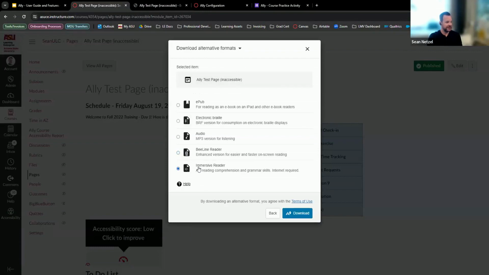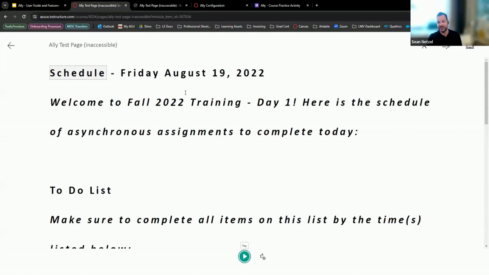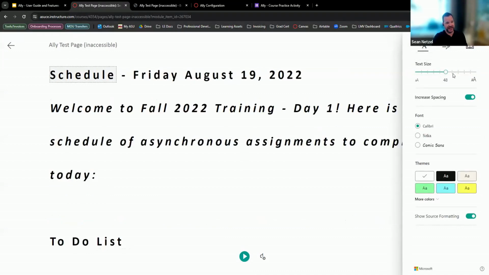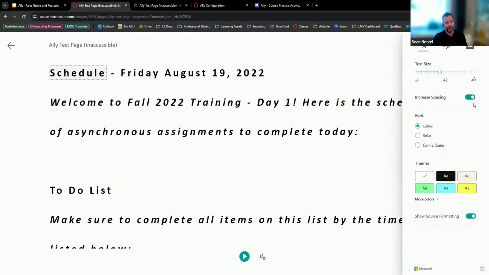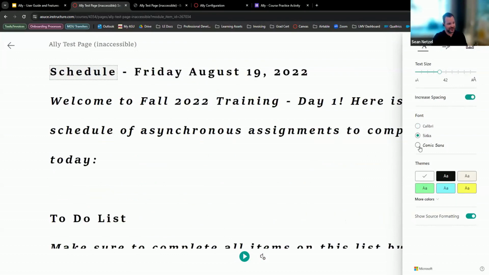The Immersive Reader, so I'll click and download that one as well. This one also goes into an HTML page, which it shows in just a clear white background with black text. This one's really cool because it puts it in a much larger font. It has a lot more spacing on it, so it's a little bit easier to read, easier on your eyes. But there's also a lot of features right here. So there's text preferences right here. You can change the text very easily, just up and down. You can increase the spacing or decrease the spacing, turn that feature off. It's on by default. You can also change the font in here.